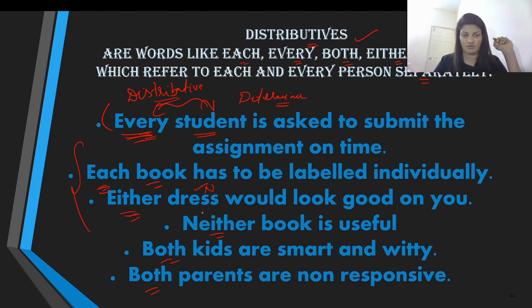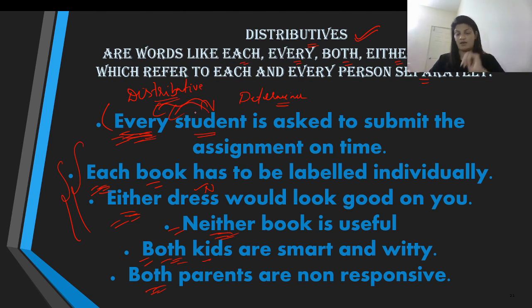Again, distributed equally. Similarly, neither book is useful. So neither book. Two books there, neither this nor this. So again, distributed. Similarly, both kids, when we refer both, we are referring to two again. So both of them together, distributed. Both parents as well. So these words like each, every, either, neither, both, all these words qualify as your distributives, and they come right in front of a noun.